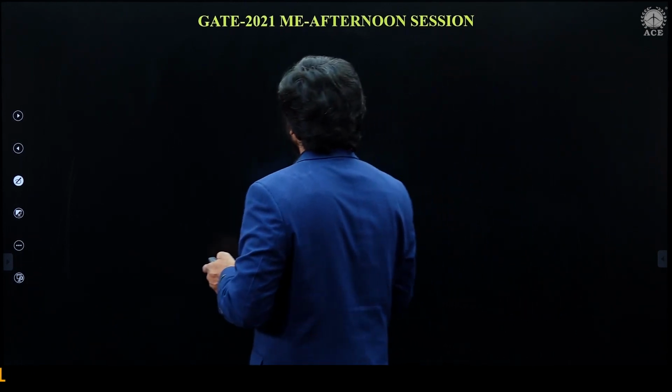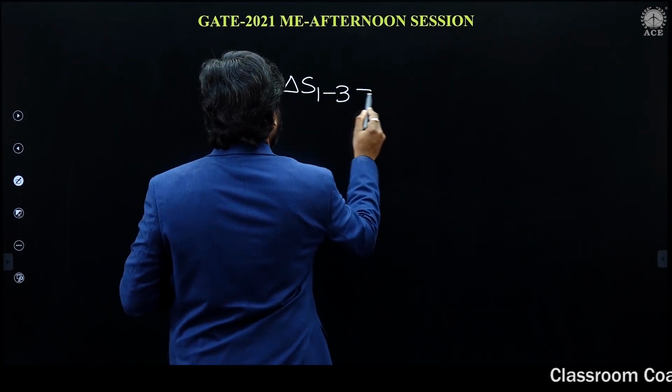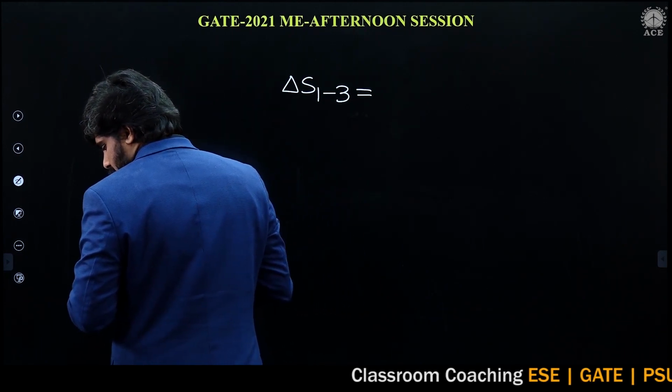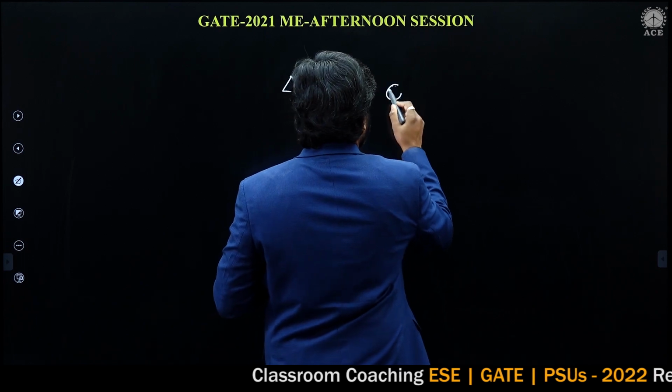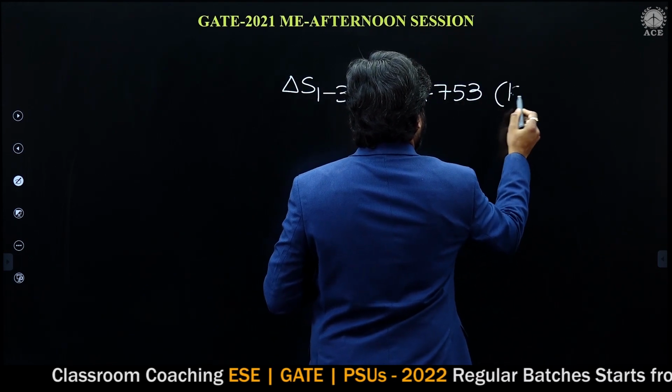This is the change of entropy for 1 to 3. If you calculate, this is going to be 0.4753 kilowatt per Kelvin.